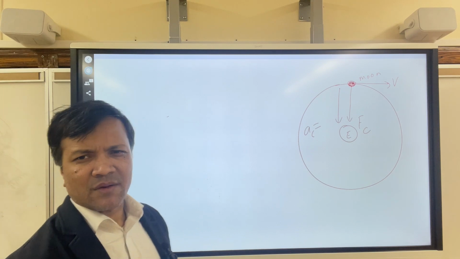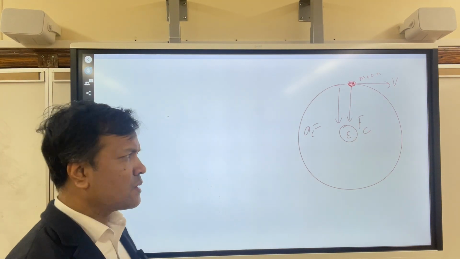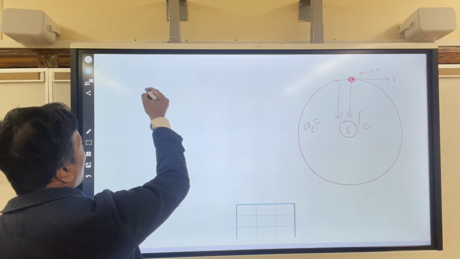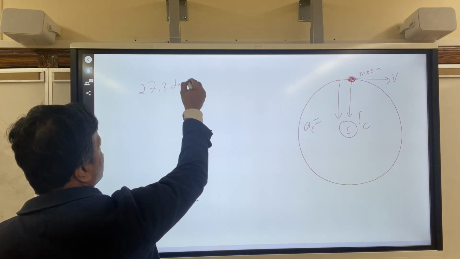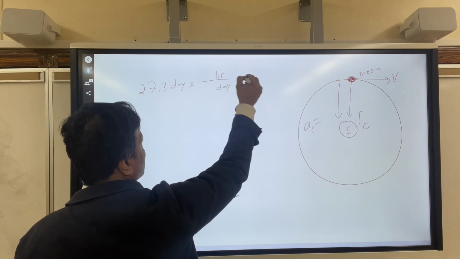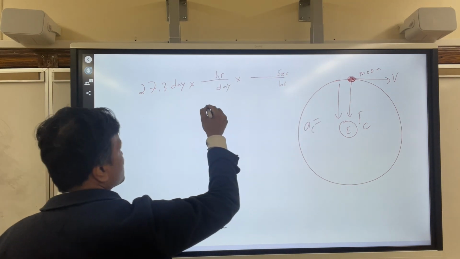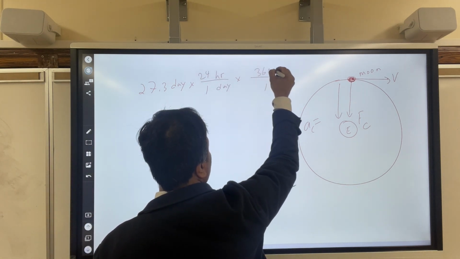So it takes 27.3 days for the moon to complete one revolution around the earth. If that's the case, what happens? 27.3 days times, of course, you have day, you have hour, and you have second. So you want to convert it to seconds. 1 day is 24 hours, and 1 hour is 3600 seconds, right?